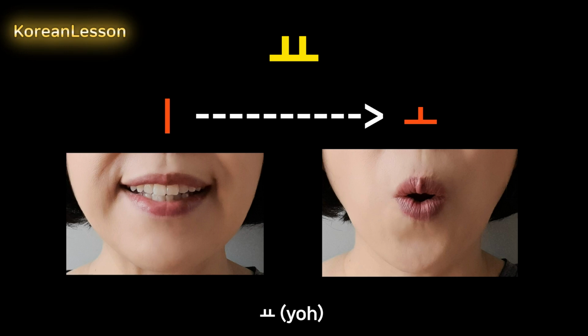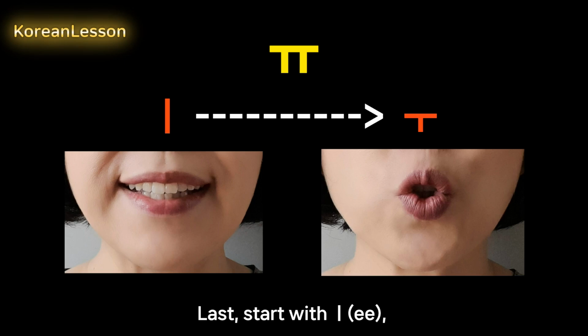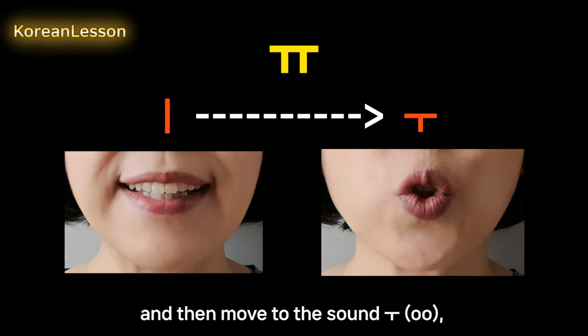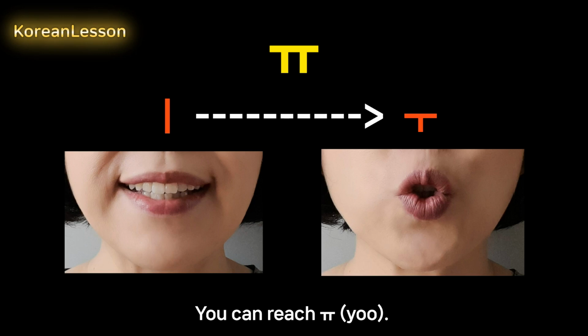유, 유. Last, start with e, and then move to the sound oo. You can reach you. Let's try it out loud. 유, 유.